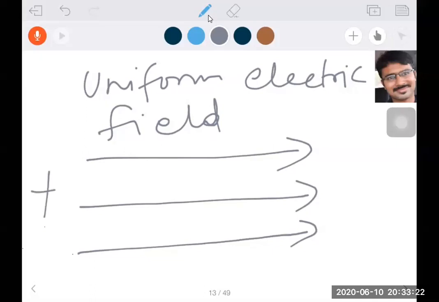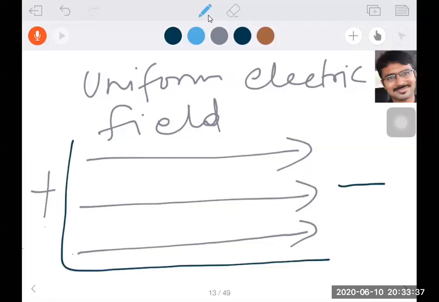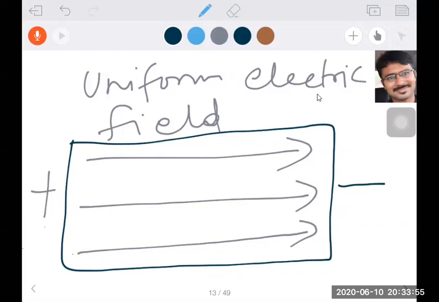It is directed from where to where? It is directed from positive to negative. Electric field lines are directed from positive to negative. If electric field lines are given like that, the arrow mark indicates towards negative and they start from positive. This is about uniform electric field. Uniform electric field means straight and parallel lines.